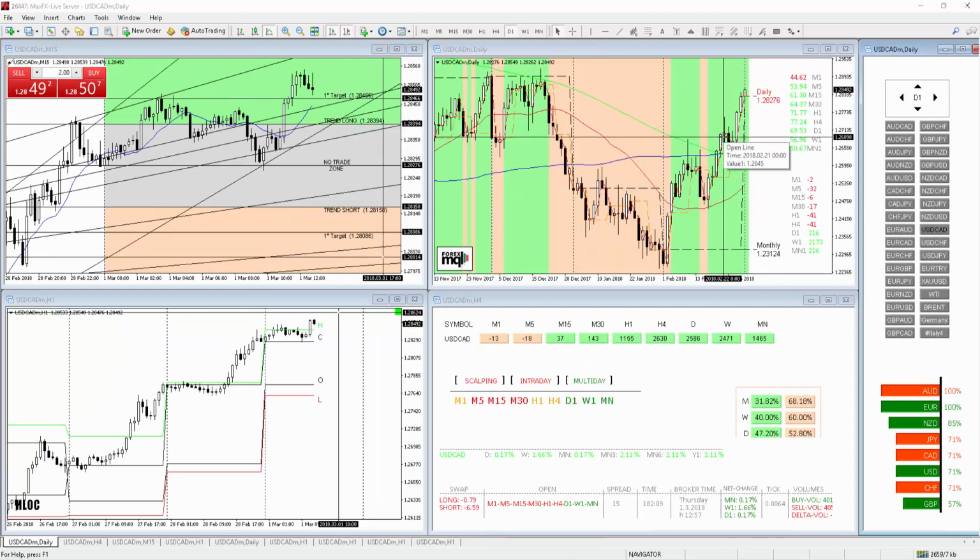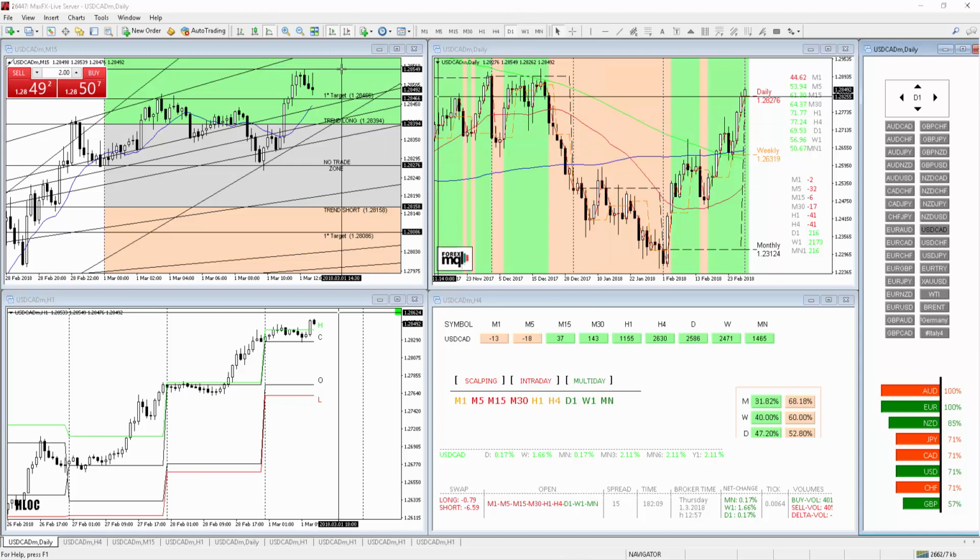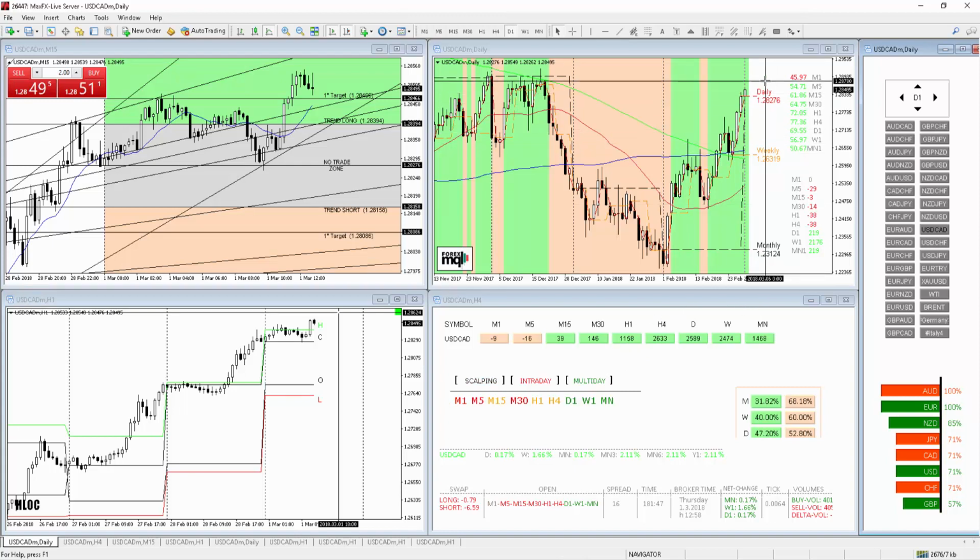US dollar Canada is moving in a bullish tendency, slightly correcting down from the intraday high marked at 126.54. In fact, we have a bearish price action at a scalping and intraday level. The multi-day levels are at a breakout of the previous highs. We have a percentage confluence up to the yearly level. The market is moving above the higher moving averages of the EMA dashboard, and we still have an RSI above 50 on every time frame. So with a 71% short Canadian dollar against an 85% long US dollar, should the market remain above 128.39, we may have a continuation to the upside.